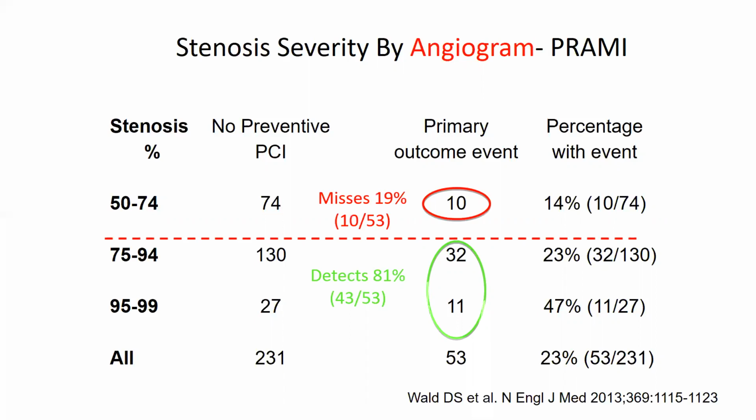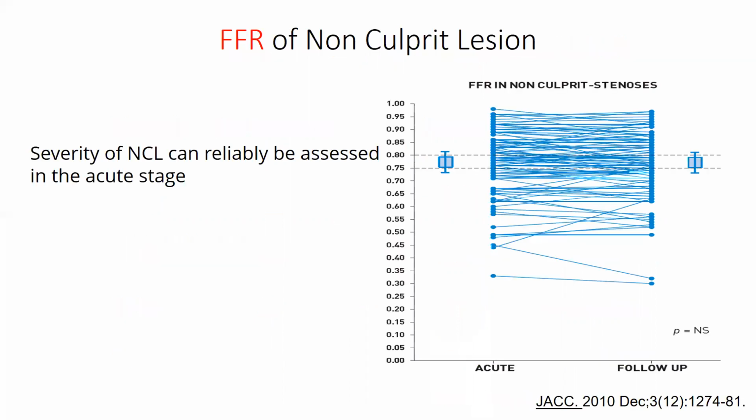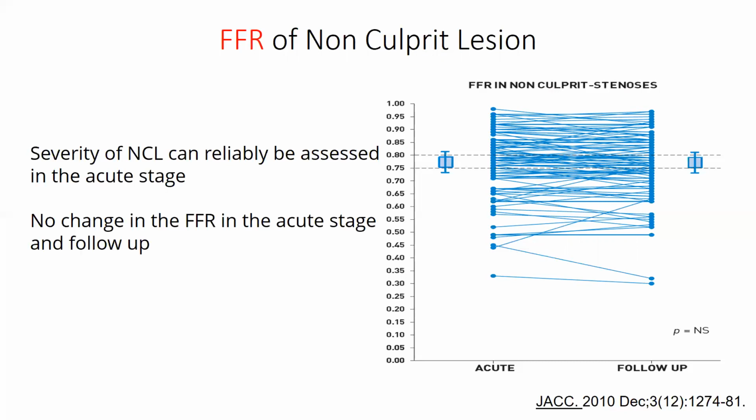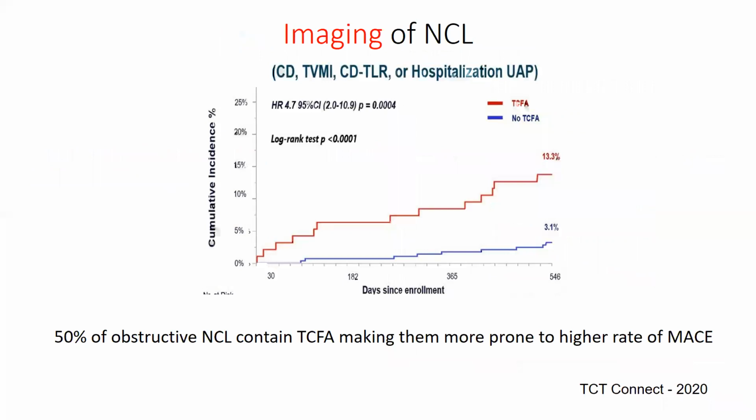Physiology has emerged as an alternative, and FFR, iFR have become a very valuable tool, and we have enough clinical data to support their usage in different clinical scenarios. Is FFR reliable? The FFR certainly is reliable, as is shown on this slide in this elegant trial. The FFR done for the non-culprit lesion in the acute stage as well as during the follow-up did not show any variation. One can reliably use a physiological tool for assessing the severity of coronary lesion.